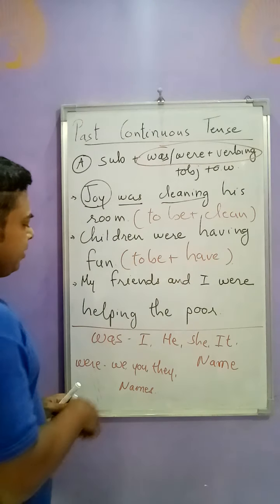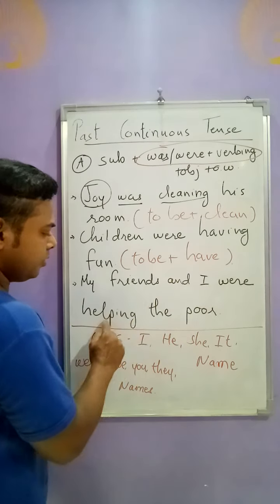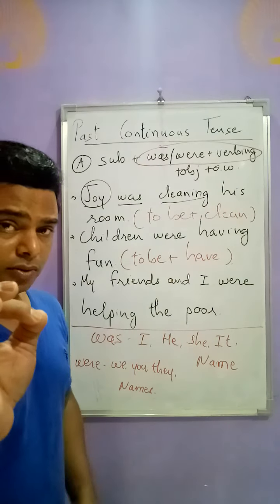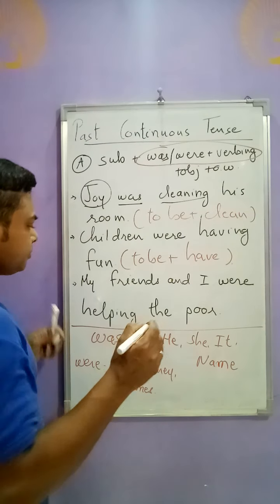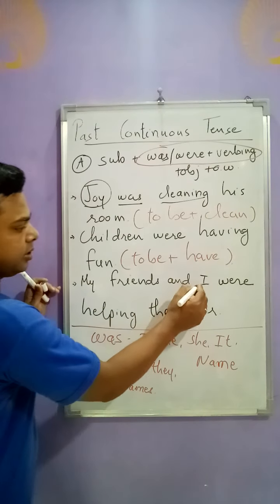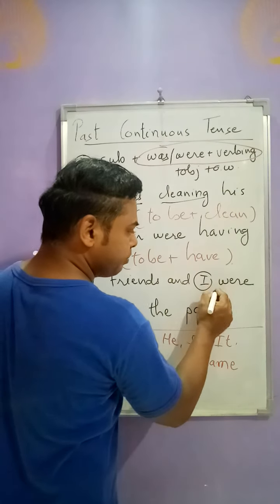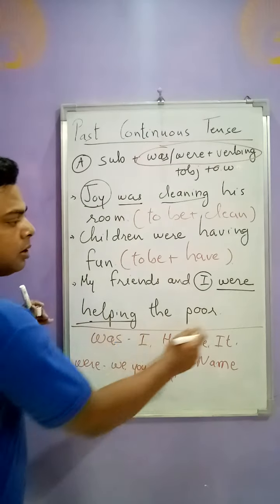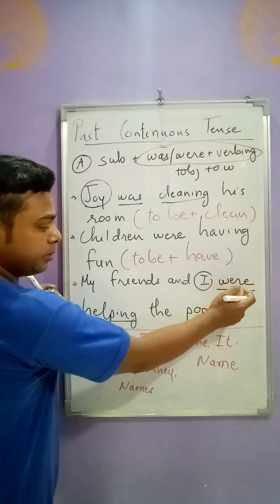One more example is given, friends. My friends and I were helping the poor. Now here what to remember, friends? Usually what do we see? We see the subject before the verb. Sorry, blank. We see the subject before the blank.